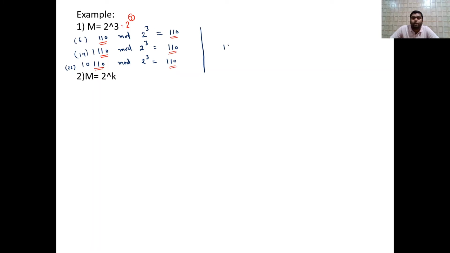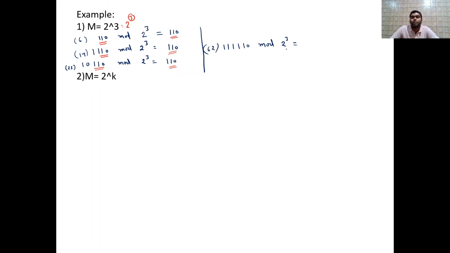For example, just take one more: 1111 and 10, and we are doing mod 2 raised to the power 3. So what is this value? 2, 4, 8, 16 and 32. 32 and 16 is 48. 48 and 8 is 56. 56 and 6 is what? 62. So 62.